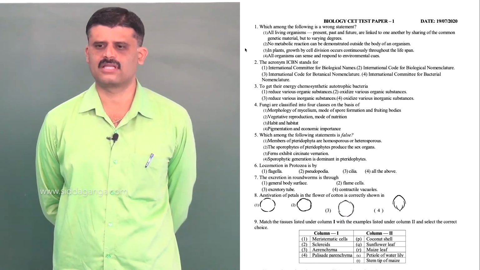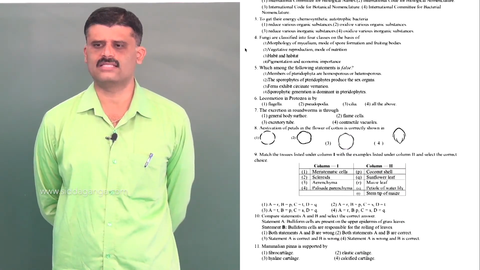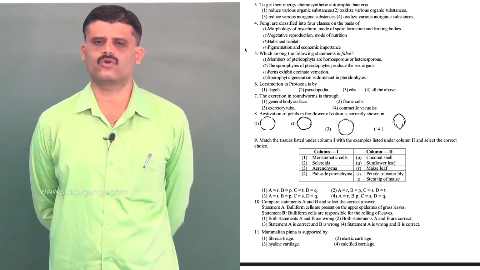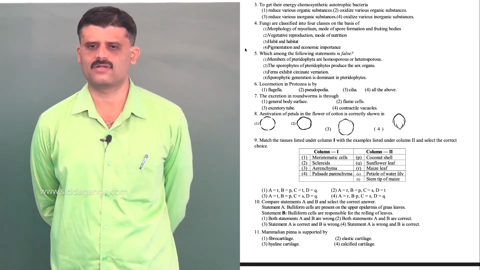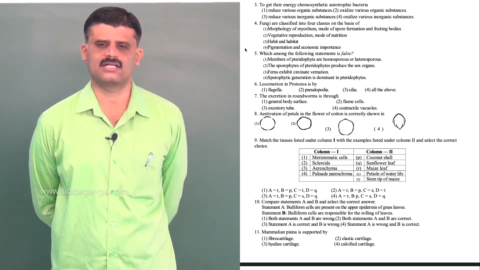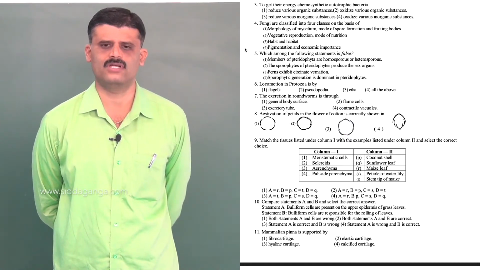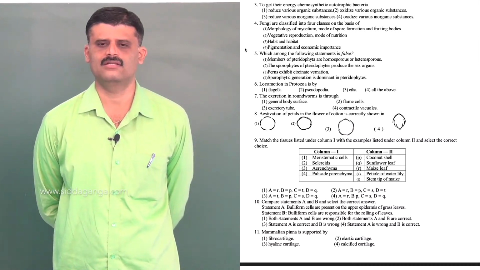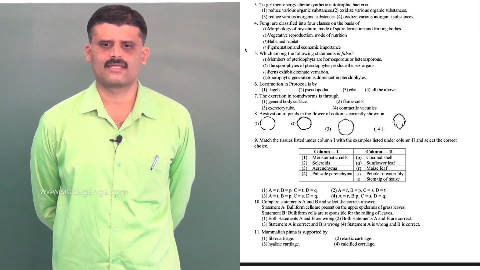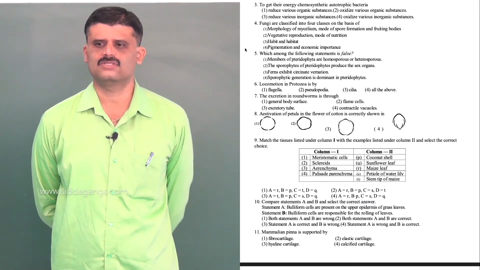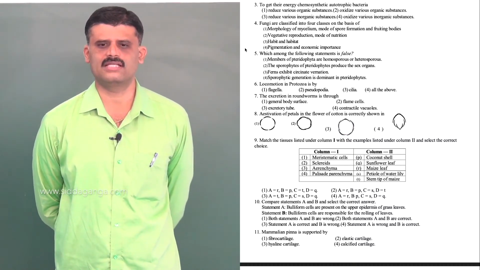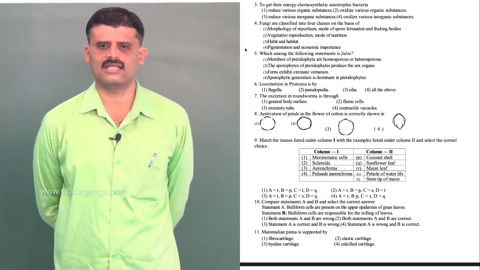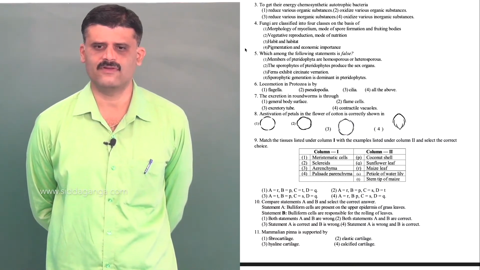Next, question number 3. To get their energy, chemosynthetic autotrophic bacteria. Autotrophs are organisms which prepare their own food materials. Chemosynthetic means the autotrophs depend upon chemical substances for food, that is, inorganic substances. They undergo an oxidation process; due to the oxidation there is loss of electrons, and those energy-rich electrons are involved in the formation of ATP.